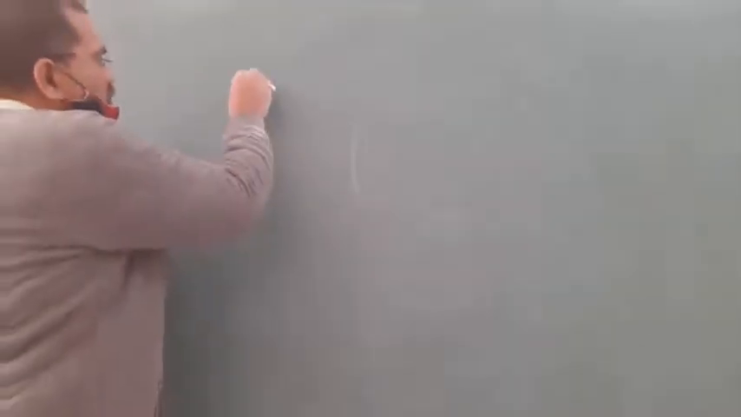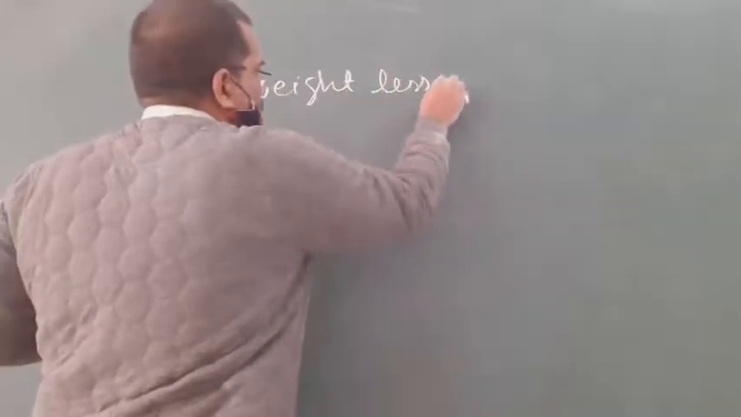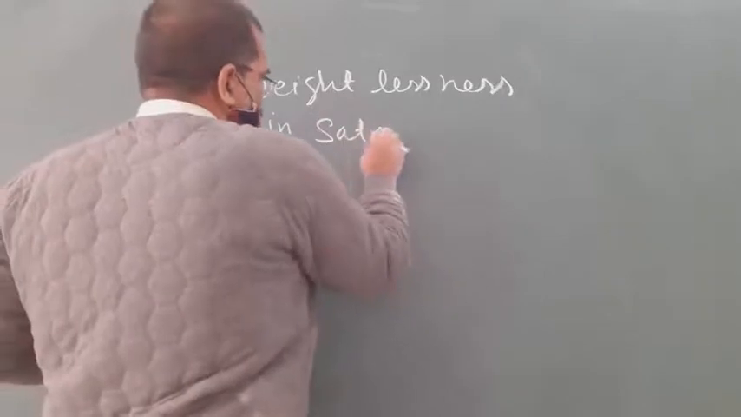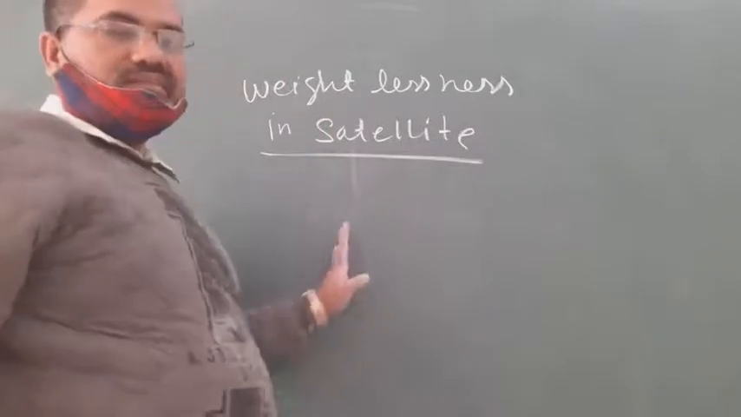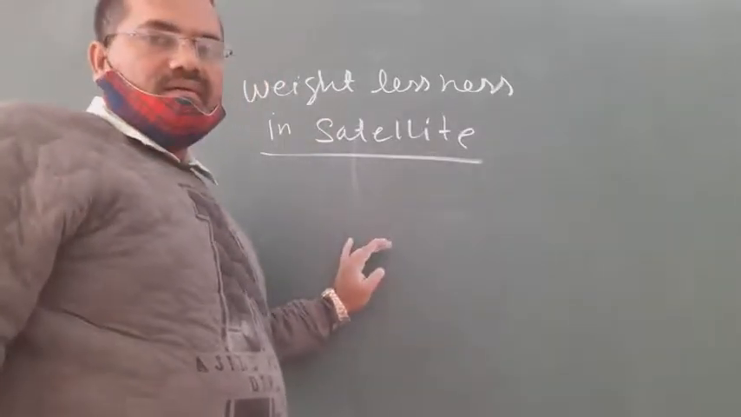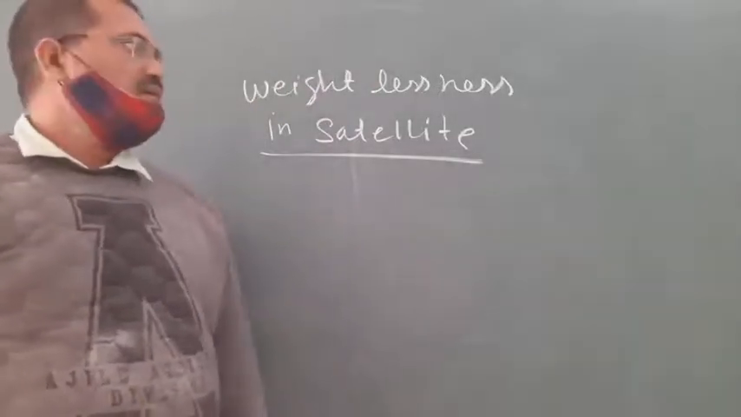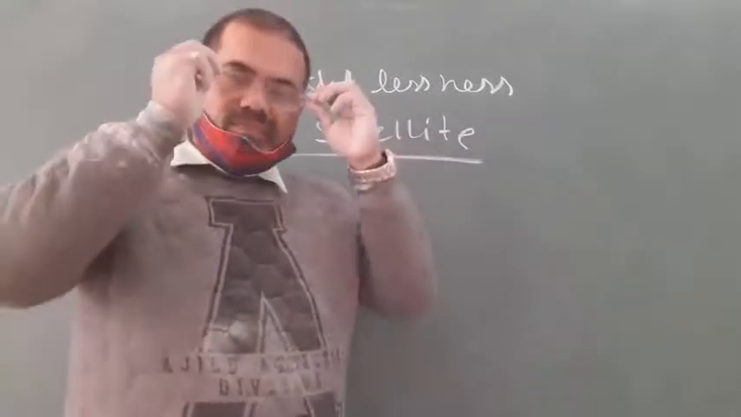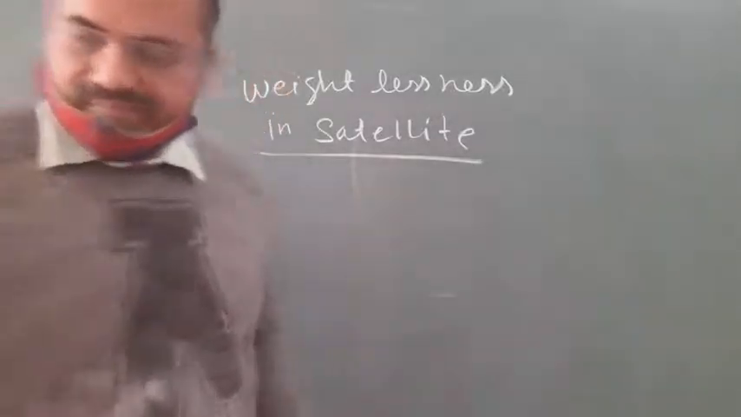Okay. Now we move on. Weightlessness in a satellite. When a person sitting in a satellite revolves in an orbit of any planet, then he feels weightlessness. That is, the normal reaction acting on the person is zero. How? Let's see.